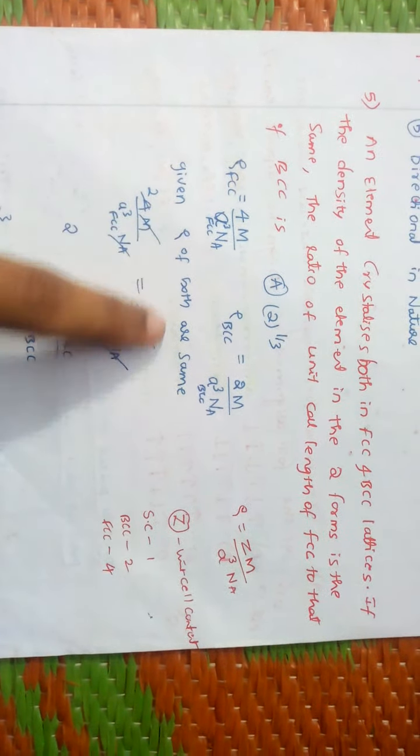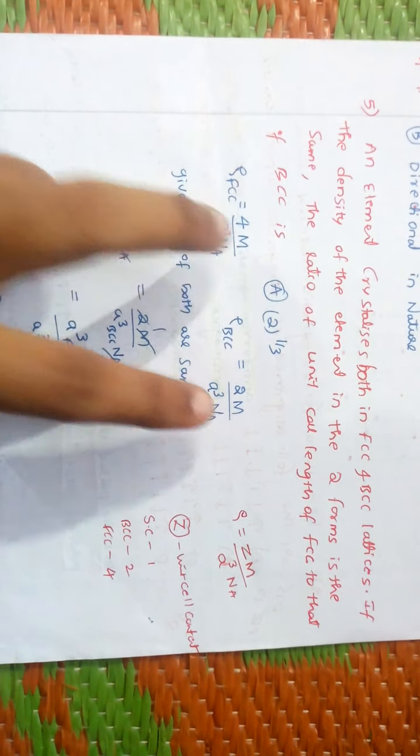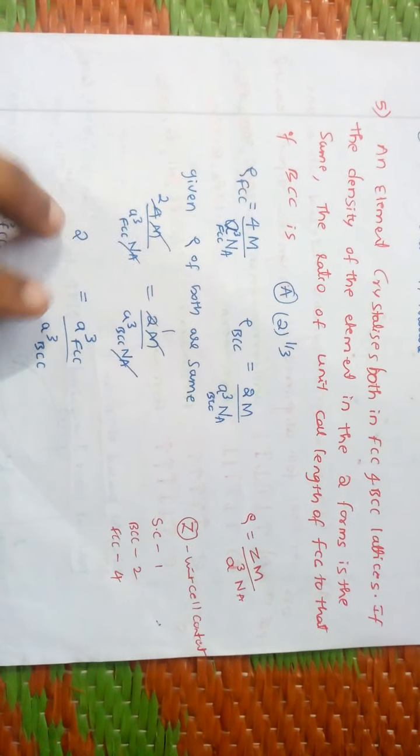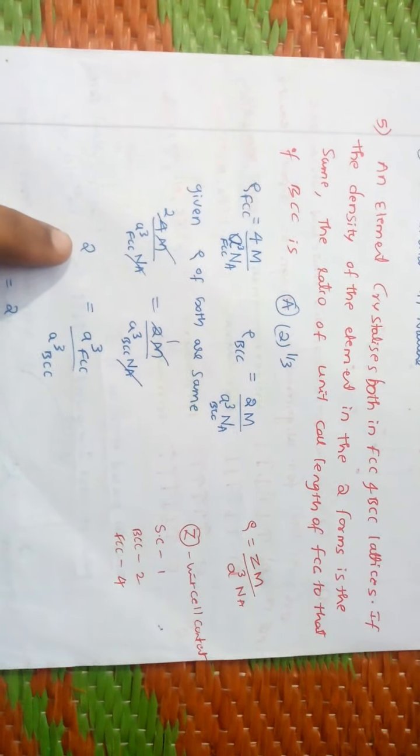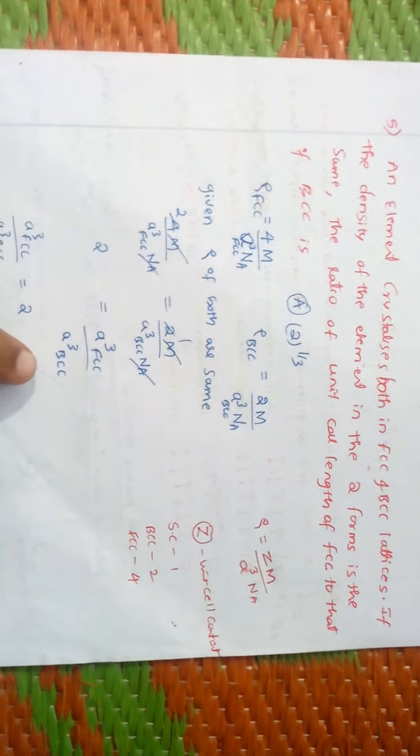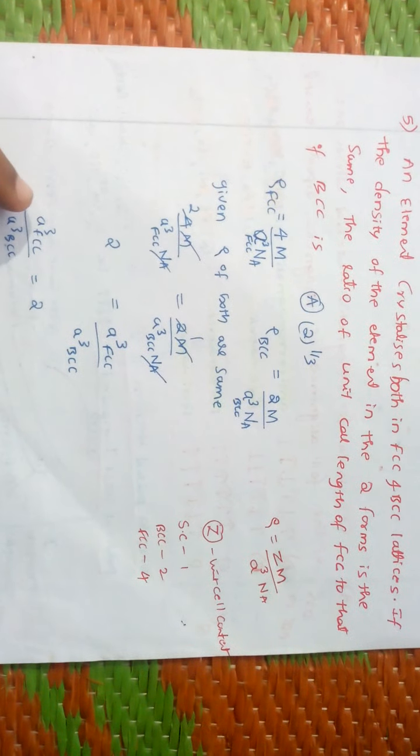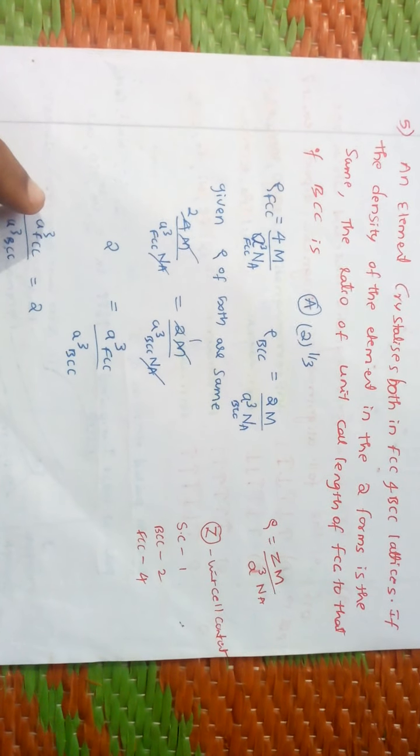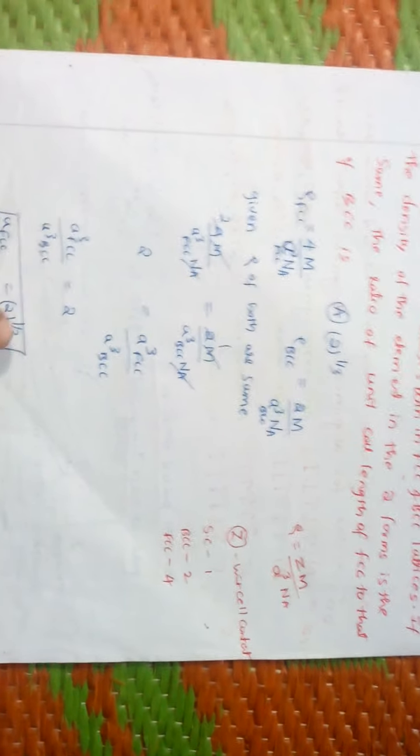Given the density of both are the same. If both are the same, you have to equate these two equations. On solving, on cancellation, you will get 2 is equal to a cube of FCC divided by a cube of BCC. So the ratio of volume of FCC to that of BCC is 2.